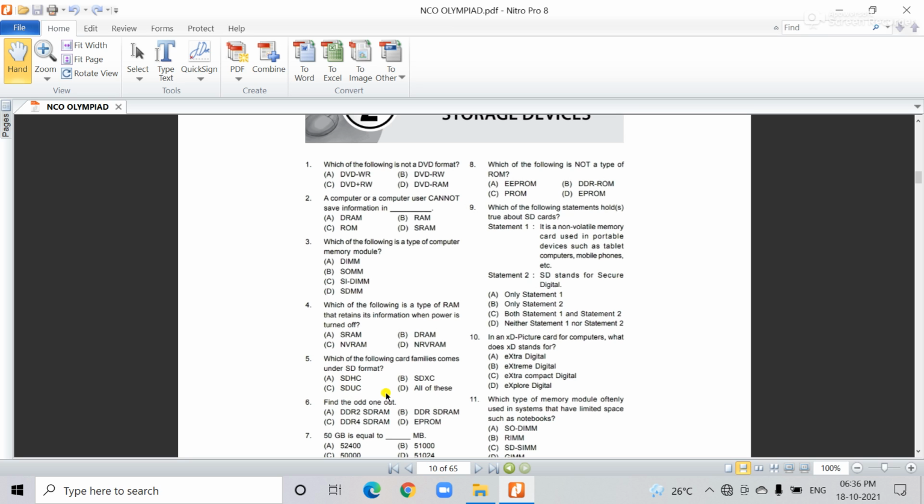Next, the sixth question: find the odd one out. Find the odd one. So you see here DDRAM. This is a type of RAM.